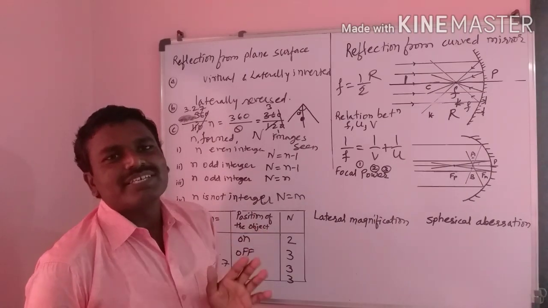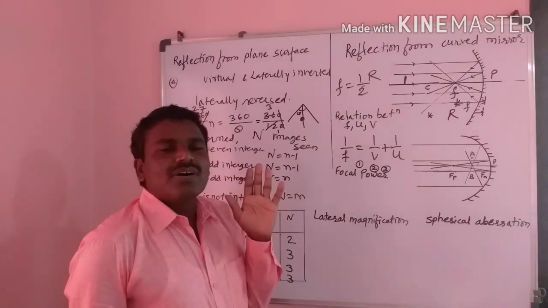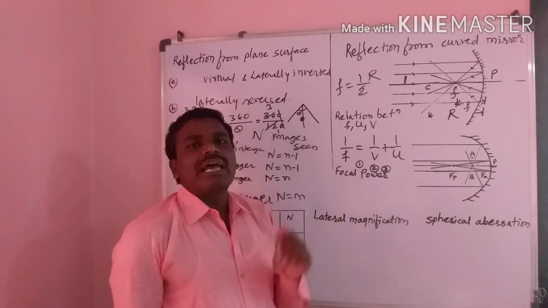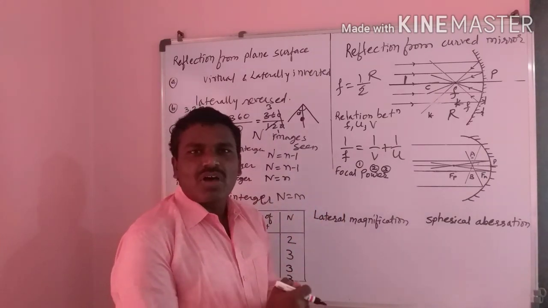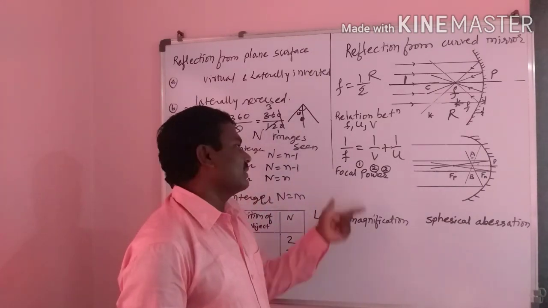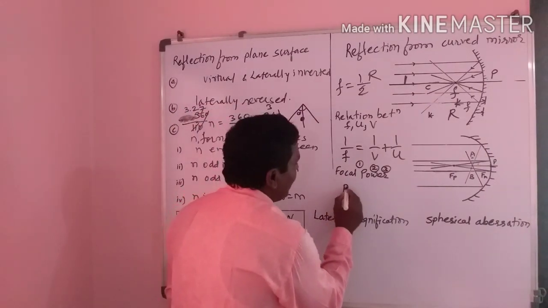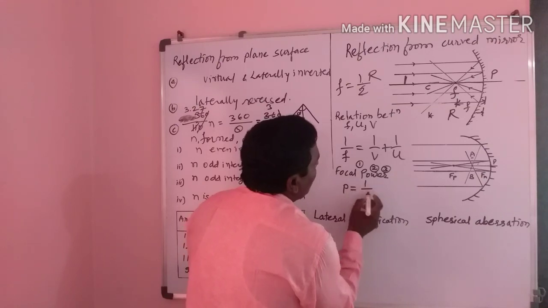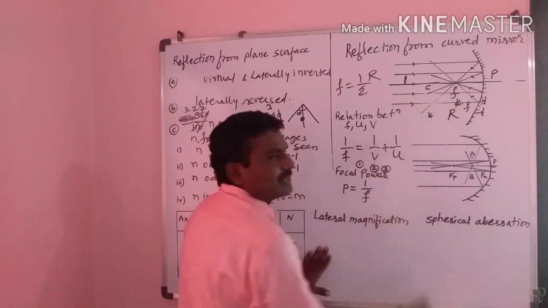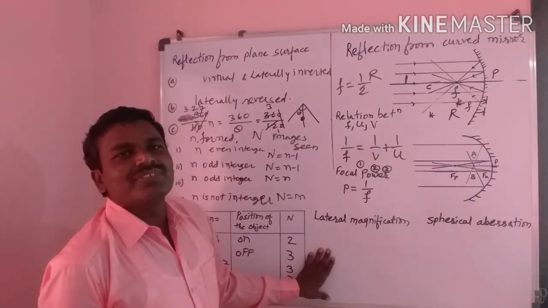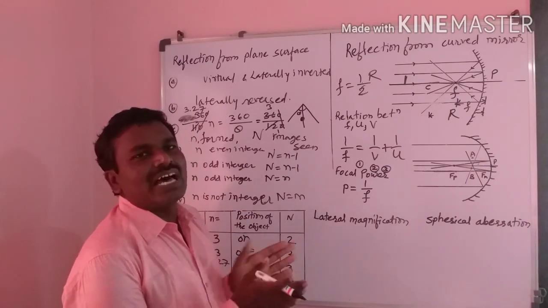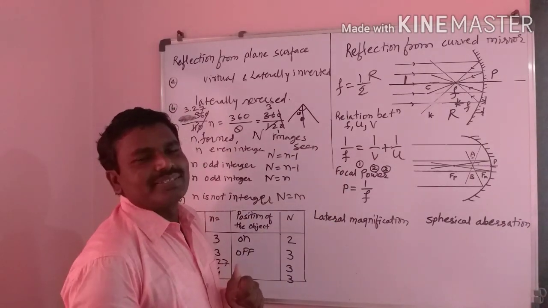Focal power is the converging or diverging ability of a lens or mirror. Focal power is denoted by P, equal to converging or diverging ability. Converging means rays are converged, diverging means rays go away from that path.